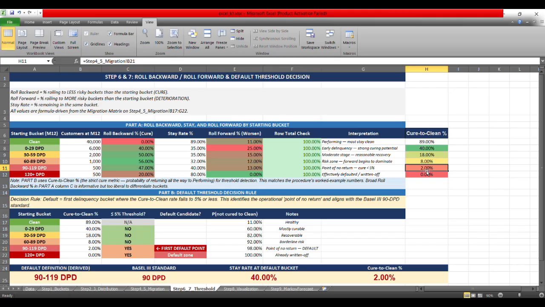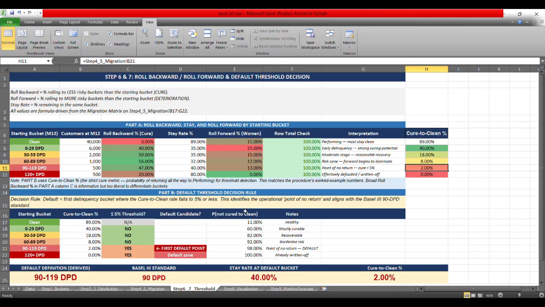So what I have done is I have taken a threshold of cure rate of less than 5%. If it is dropping below that, I am defining it as the default definition, meaning the likely probability of going into default, because the risky zone has now started to dominate. One can also take 8%, but when I calculated the forecasting and everything, this 2% is making more sense. When I saw that from 8% it directly drops to 2%, it tells us that this is the point of no return, right?